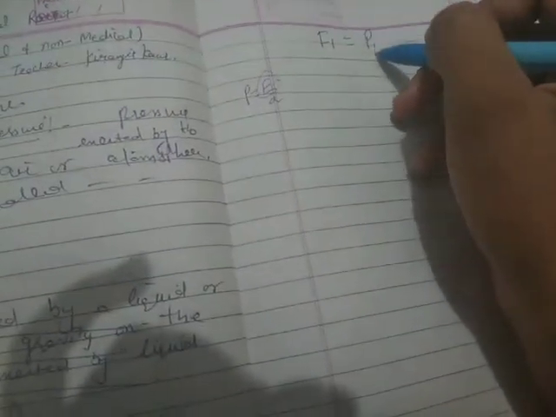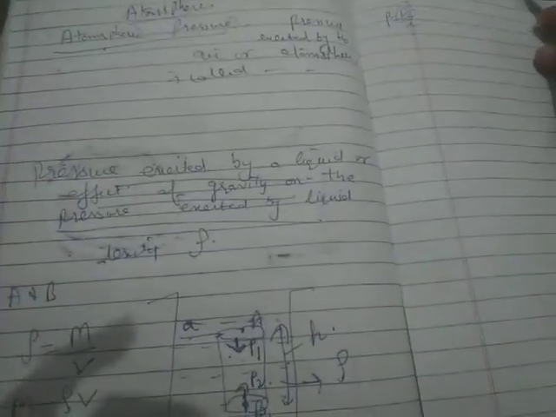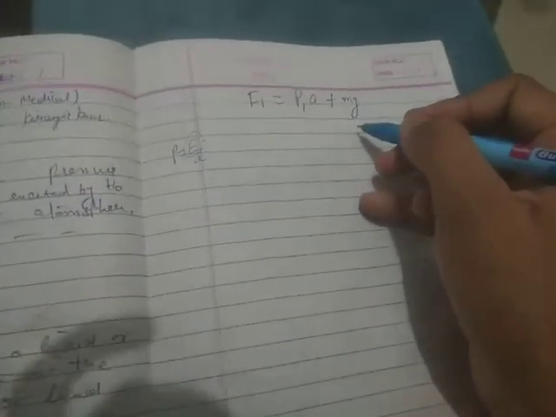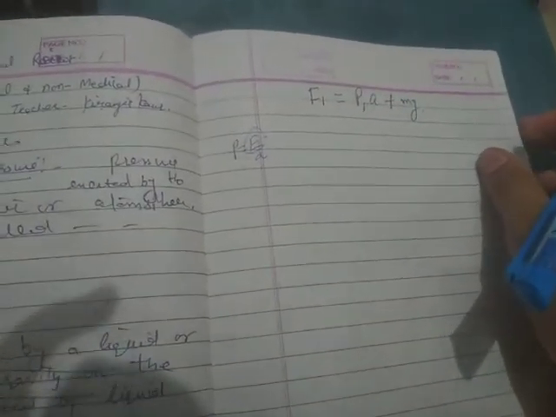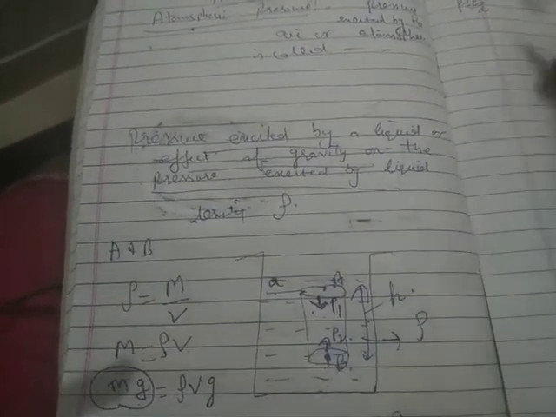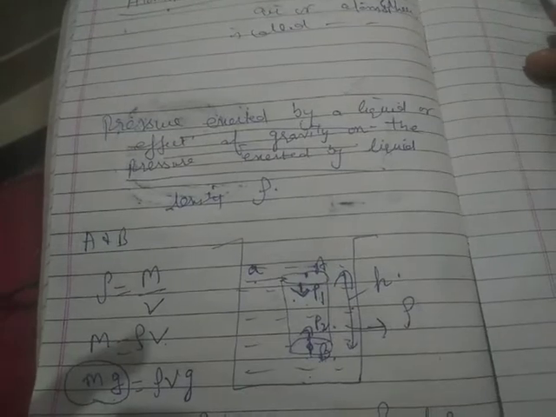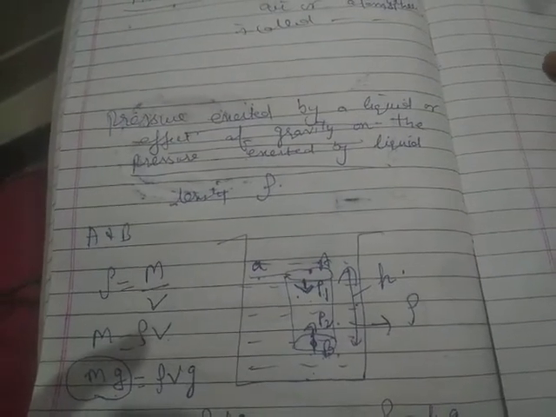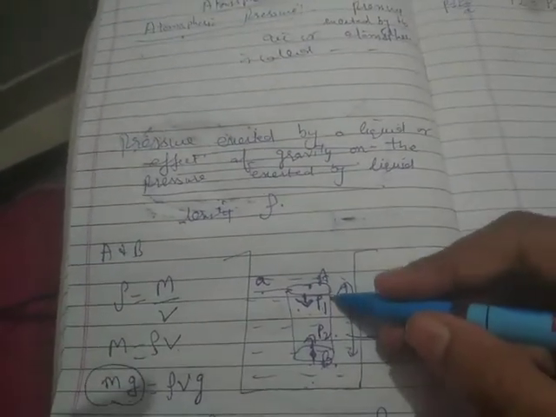So it will be P1 into area plus the weight of this imaginary cylinder, that is mg, which acts vertically downward. Similarly, pressure at point B is P2, so its force F2 will be equal to P2A. In the upward direction there will be no weight.